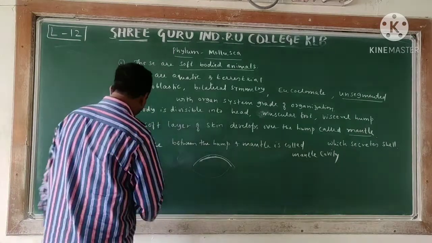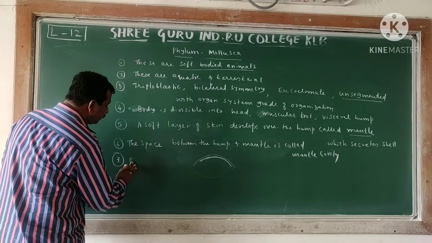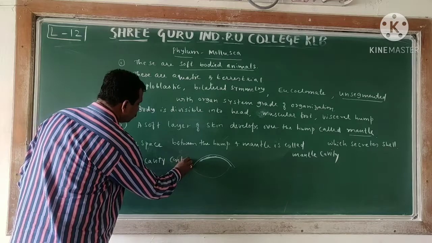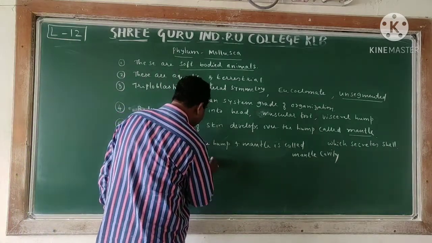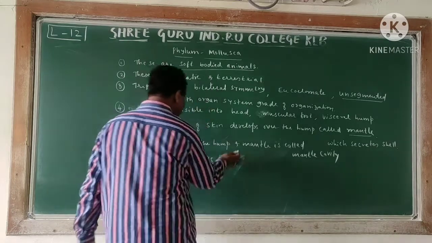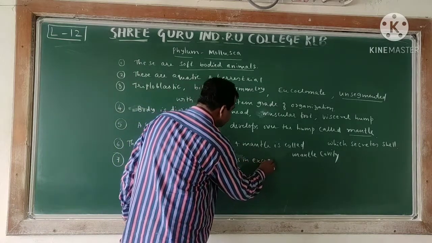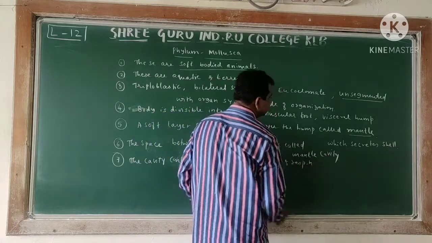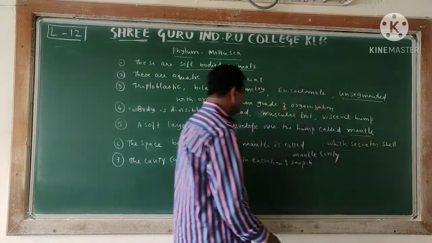So now here we have to write: the cavity contains gills, which help in excretion and respiration. Mantle secretes the shell, we have to write in this region.